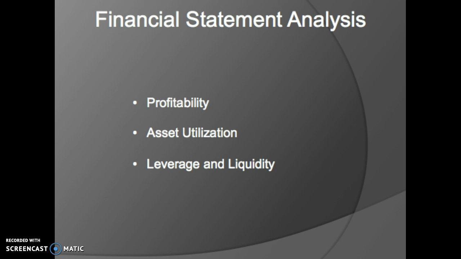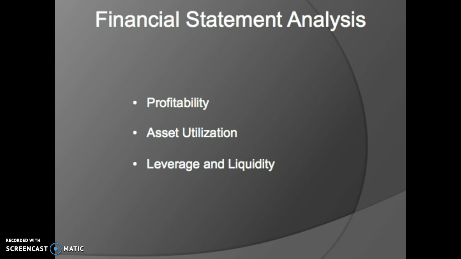Two fundamental determinants of firms' profitability and returns on investment are as follows: cost control and efficiency of asset utilization. So cost control is how well has the firm controlled its costs relative to each dollar of firm sales. And then efficiency of asset utilization, how effective is the firm in using assets to generate sales.